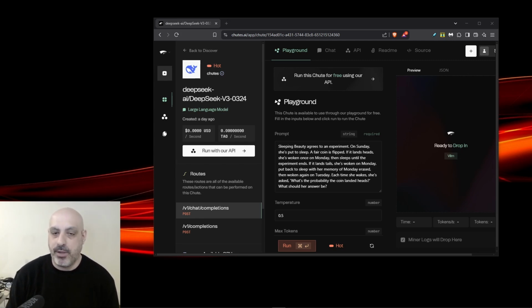There are two schools of thought on this one. A possibility is that it's 50-50 and it's 1/2. The other possibility is that the probability is 1/3. Let's see what DeepSeek V3-0324 thinks.